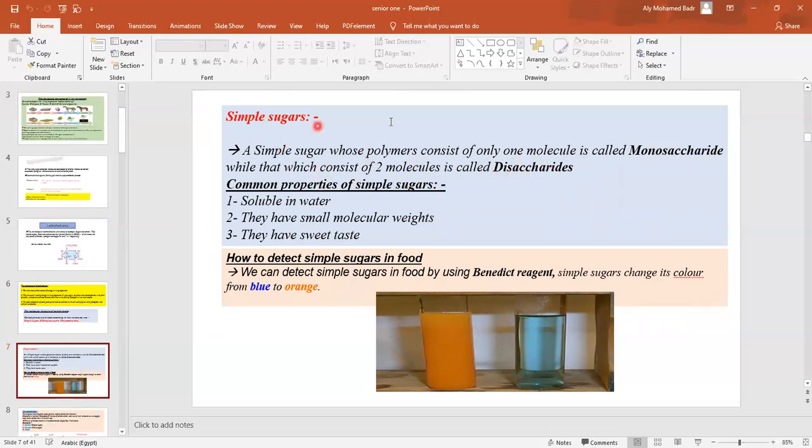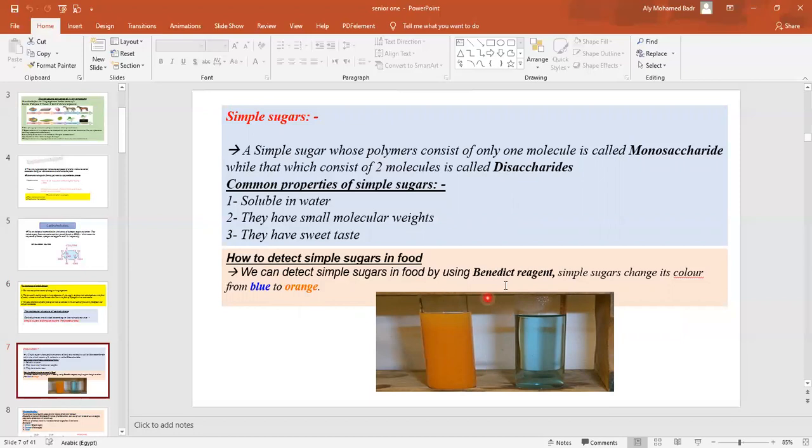A simple sugar, either monosaccharides or disaccharides, is the simplest form of the carbohydrates. The properties of the simple sugars: they are soluble in water, they have small molecular weights, and they have a sweet taste. Soluble, small, sweet.